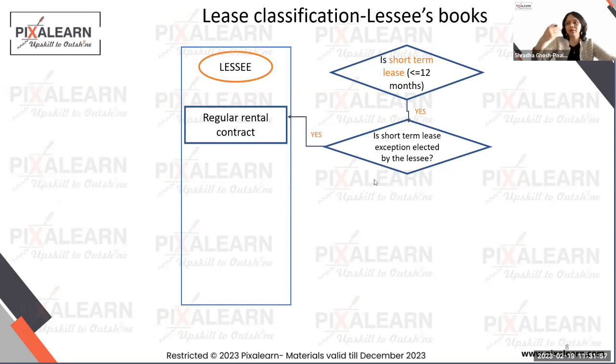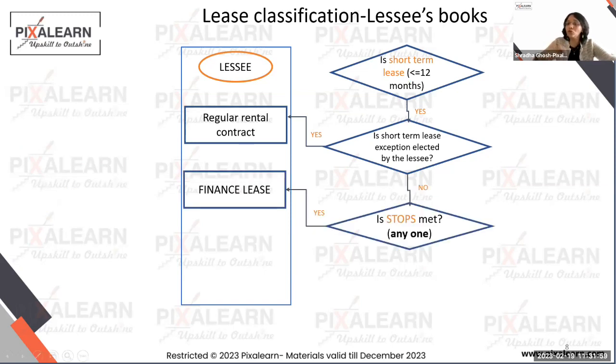But then we have a next situation. What if a contract was not a 12 months contract, right? What if the contract was not a 12 months contract, or even if it was a 12 months contract or lesser than that, the lessee is not choosing to treat it like a regular rental contract. So now you say, okay, now we have to go to the leasing standard and say, how should you be accounting for that contract? So we ask ourselves, there are 5 different criteria that US GAAP has listed for a leasing transaction. Have you met any of those criteria? We'll discuss what these criteria are.